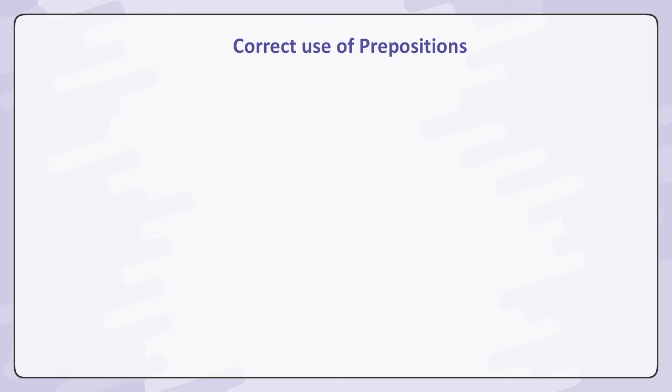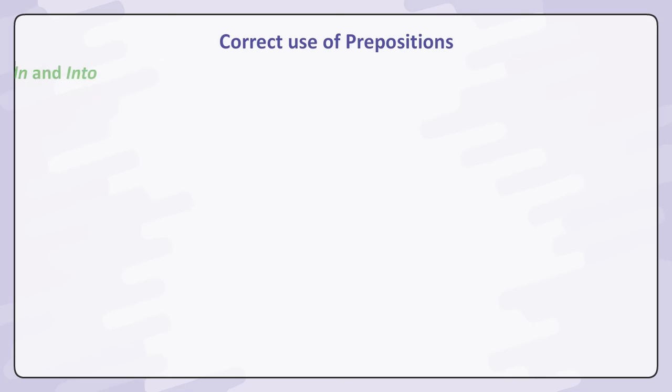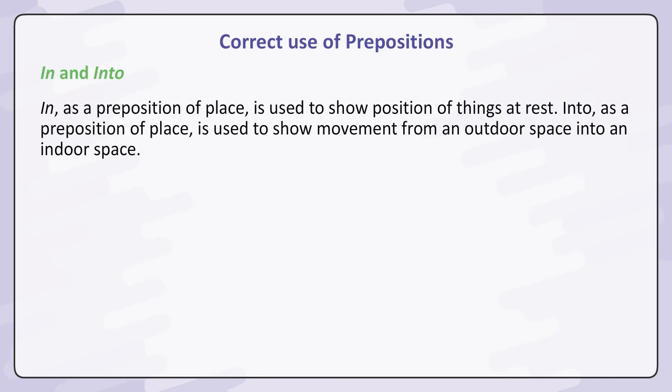Correct use of prepositions. Let us now learn about the correct use of some prepositions that are often confused. In and into. In as a preposition of place is used to show position of things at rest. Into as a preposition of place is used to show movement from an outdoor space into an indoor space.